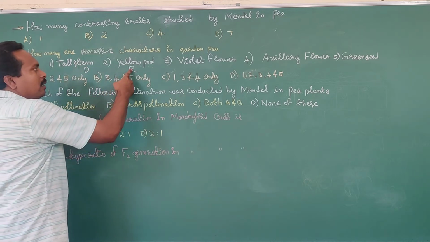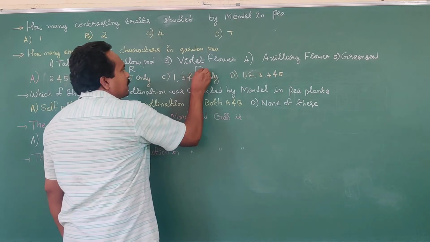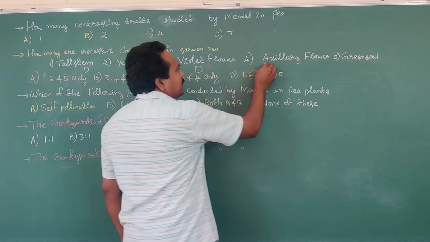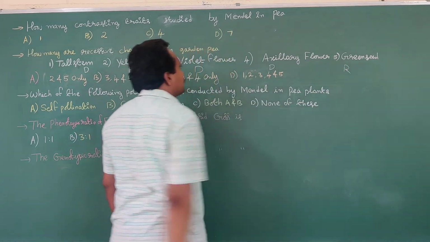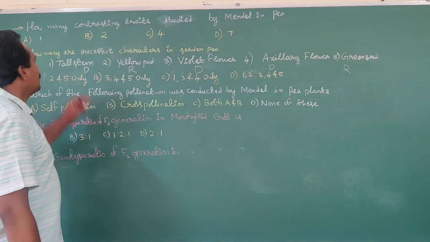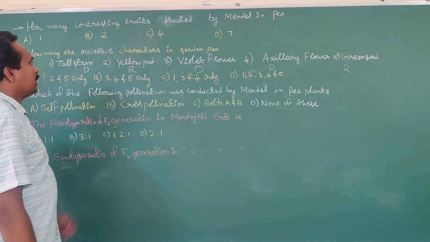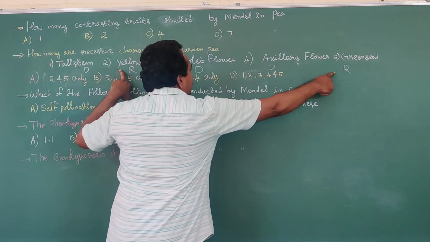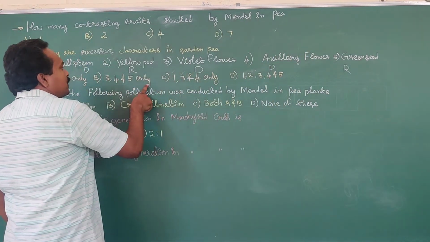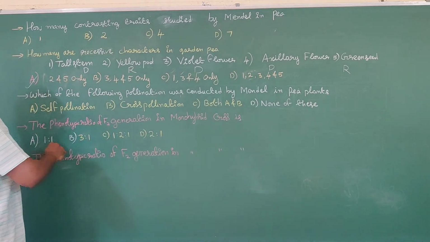D stands for dominant character, R stands for recessive character. Violet flower is a dominant character. Axillary flower, dominant character. Green seed, recessive character. What is the question? How many of the following are recessive characters in quadrant B? Recessive characters are 2 and 5 only. Okay, first option is the correct answer.